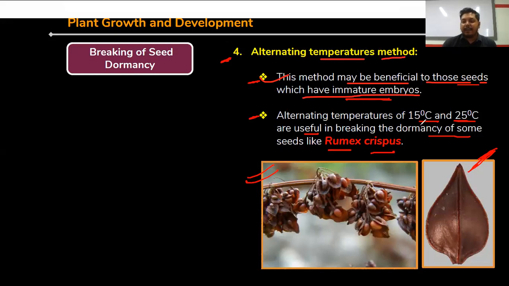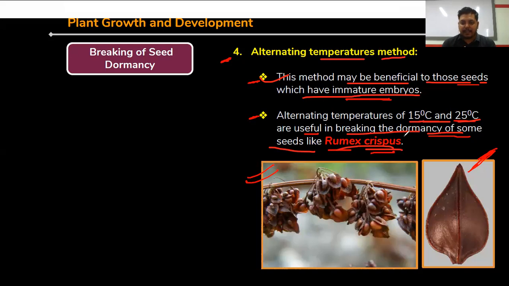By alternating temperatures between 15 degrees Celsius to 25 degrees Celsius are useful in breaking the dormancy of some seeds like Rumex crispus. Those seeds contain immature embryos within them, where we can apply simply alternating temperature. Then the seed is getting germinated. And one example is Rumex crispus.